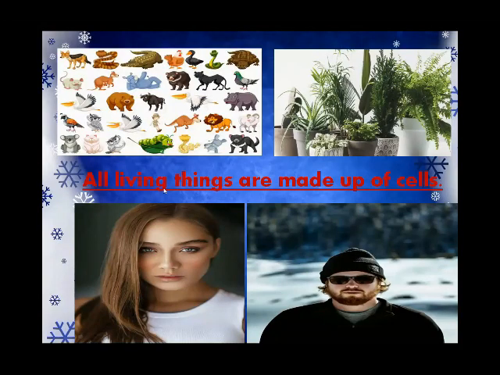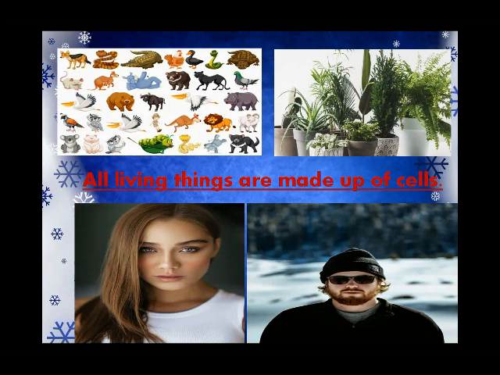Look and observe the picture. In the picture, there are plants, animals, and human beings. It means all living things: human beings, animals, and plants. All living things are made up of cells, and the human body is also made up of cells. Cells are the smallest building unit of living things.